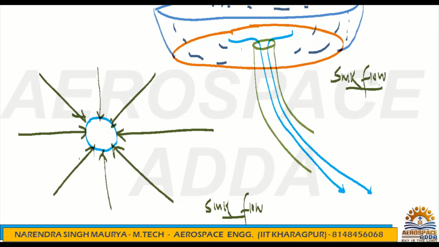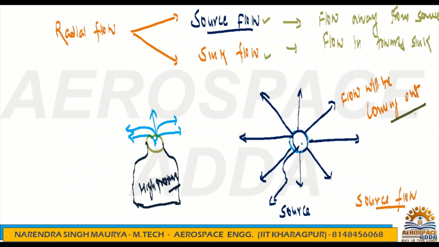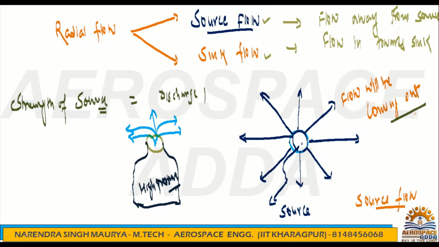If I say the strength of source, what is the strength of source? That is discharge per unit depth.